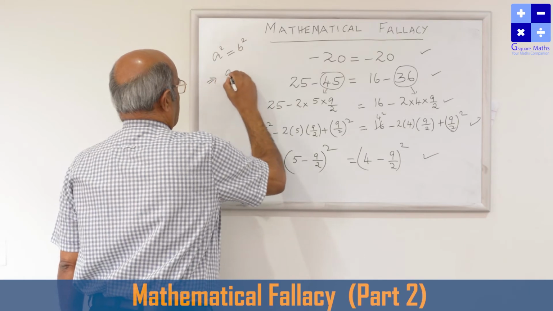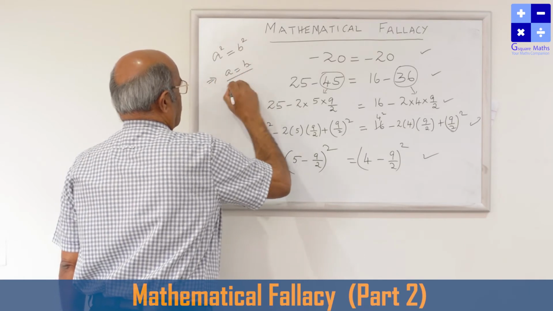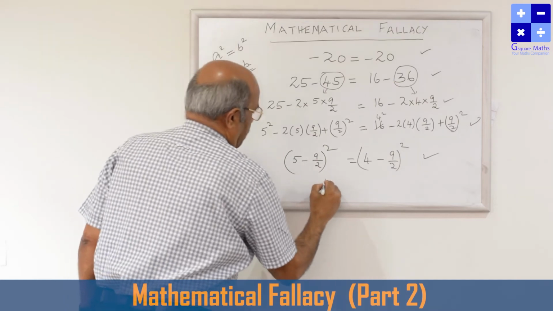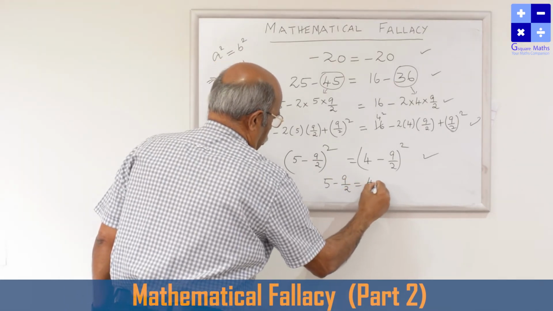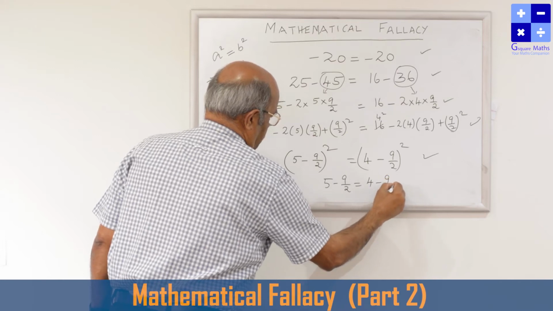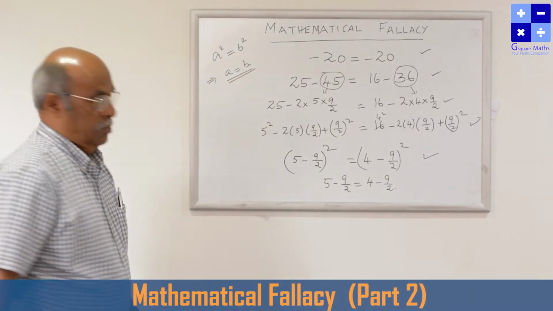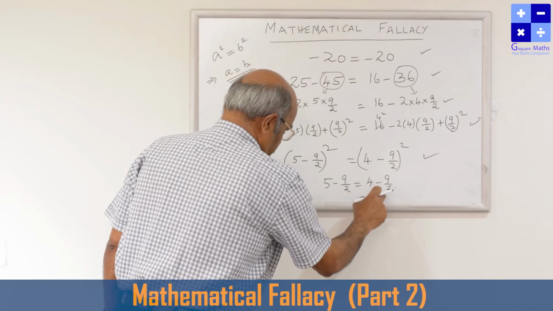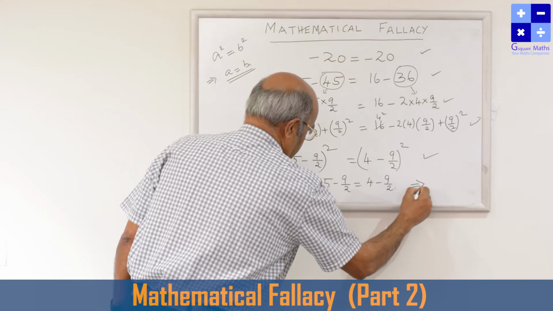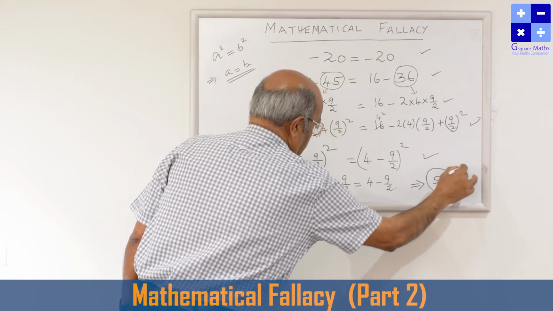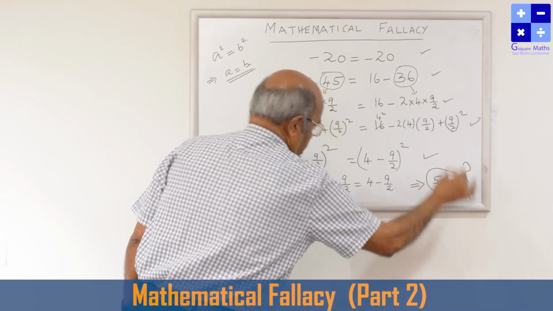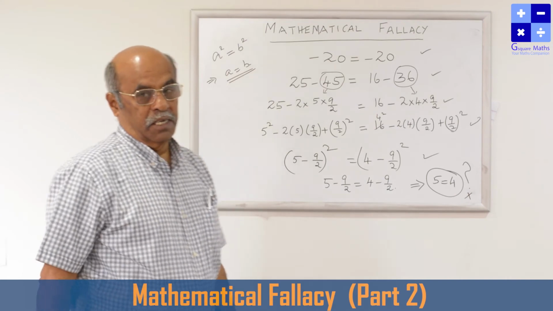This implies A is equal to B. What I am going to do: 5 minus 9 by 2 is equal to 4 minus 9 by 2. So minus 9 by 2, minus 9 by 2, when we cancel, this will imply 5 is equal to 4. Absurd result. A wrong result.